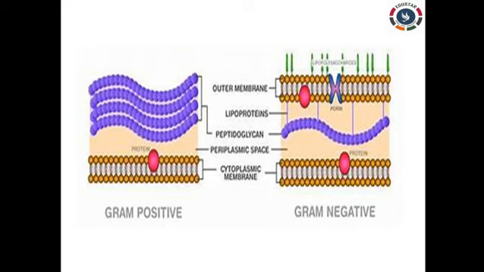The gram positive bacteria have a very thick peptidoglycan layer, the outer layer. Coming to the gram negative bacteria, this violet color indicates the peptidoglycan layer, and here we have a very thin peptidoglycan layer. So this is one classification of bacteria.